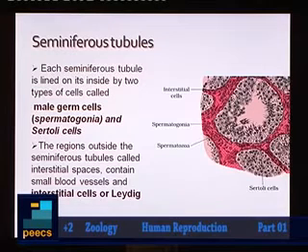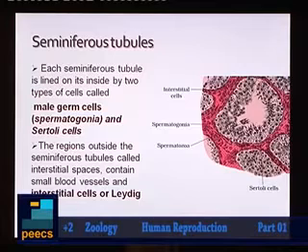Sertoli cells and spermatogonia line the seminiferous tubules. What is the function of spermatogonia? Spermatogonia will help in the formation of the sperm cells, whereas Sertoli cells provide the nourishment or nutrition to the developing sperms. So, these are the two types of cells found in the lining of each seminiferous tubule.